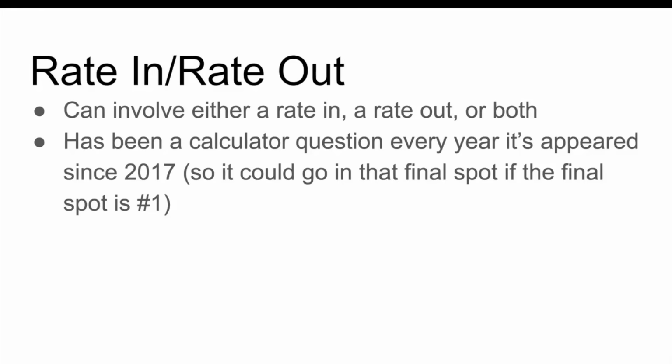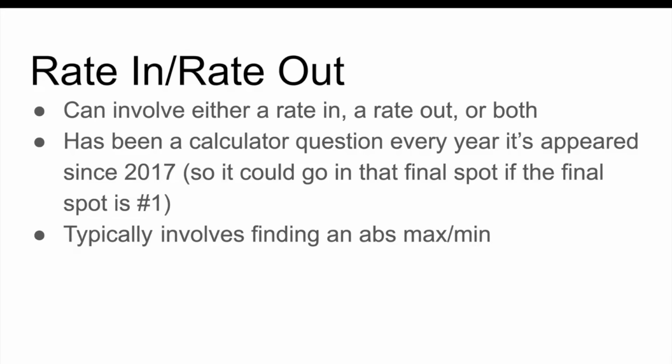So this is always a calculator question. So if it was going to go in that final spot, the final spot would have to be number 1, right? The final spot couldn't be 3 or 4 because those are not calculator spots. And they do typically ask you to find an absolute extremum. 30% is what I would say as the likelihood of this appearing on the exam. Most recent example, 2022, question number 1.